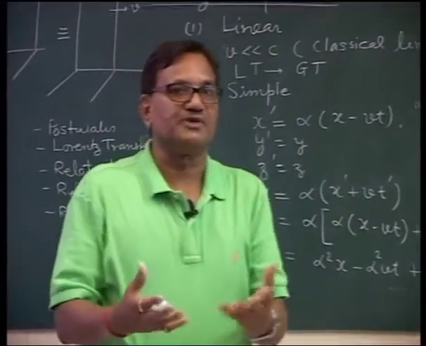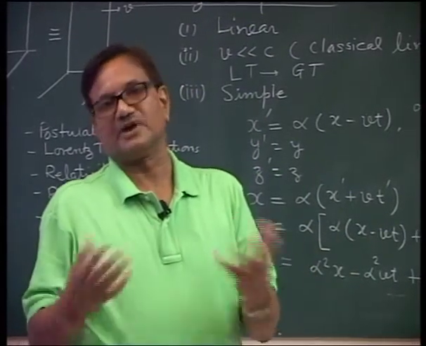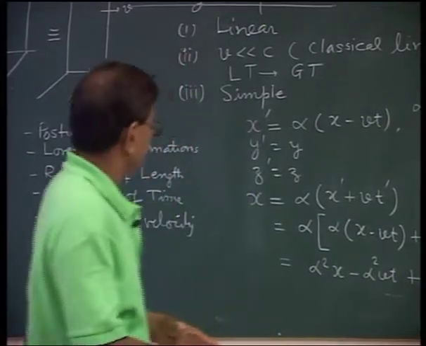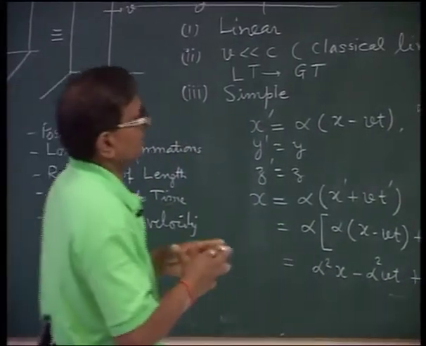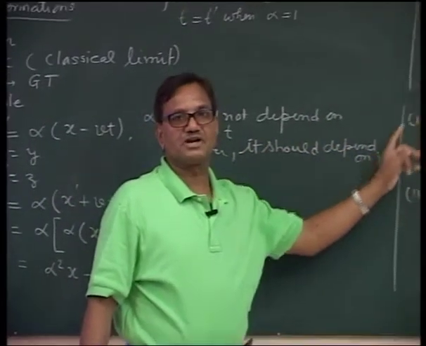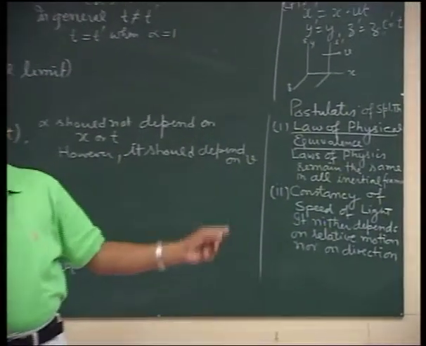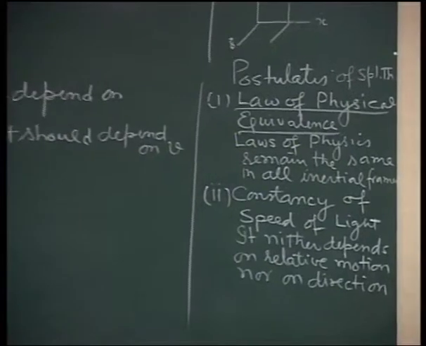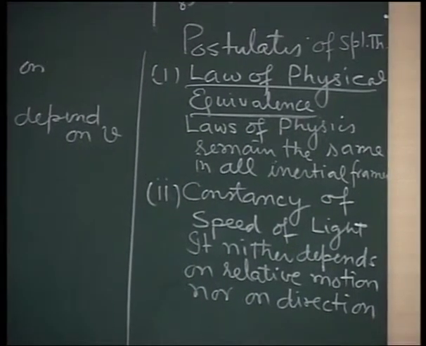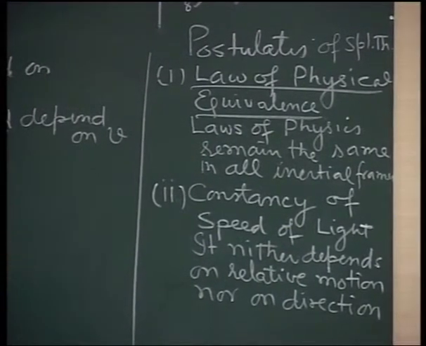If we can find the value of alpha, we can find the coordinate transformations. Now see how to find alpha. We have used the first postulate only. We have another postulate, the second postulate, and we can use it: the speed of light is universal. It remains the same under relative motion, as well as in all directions.